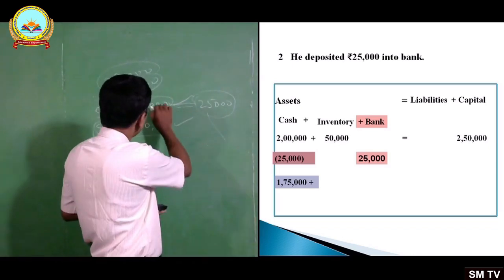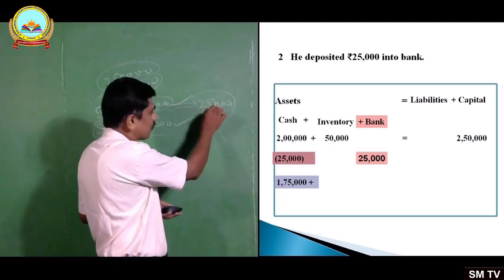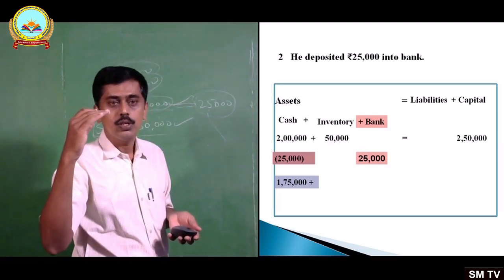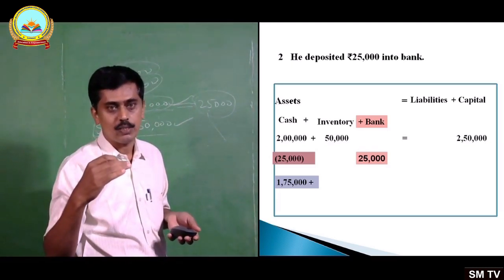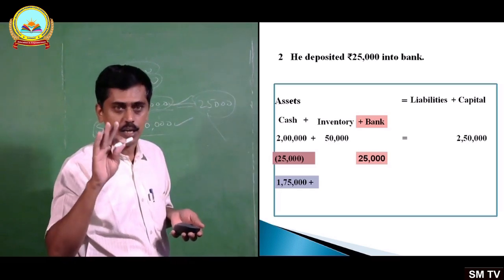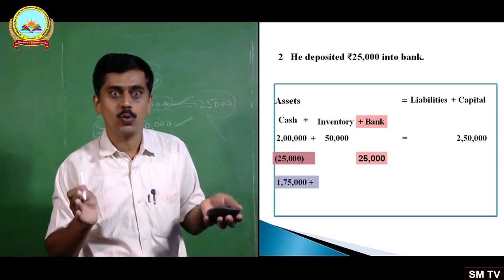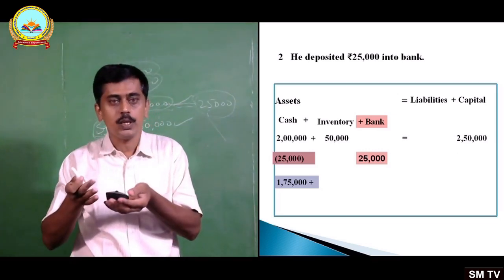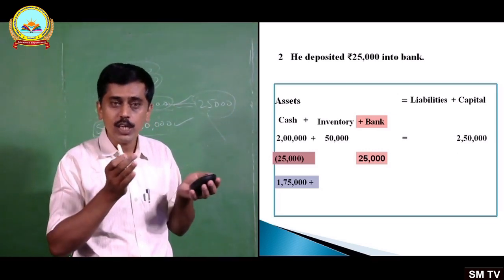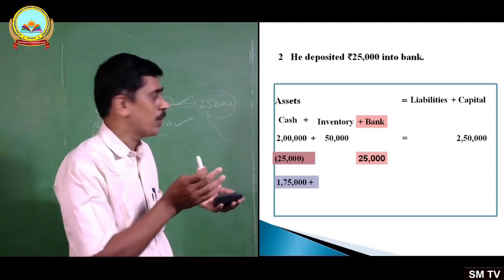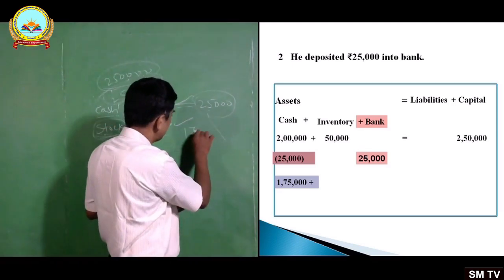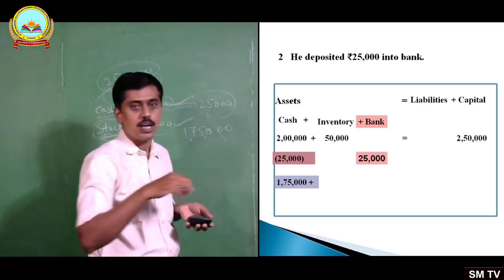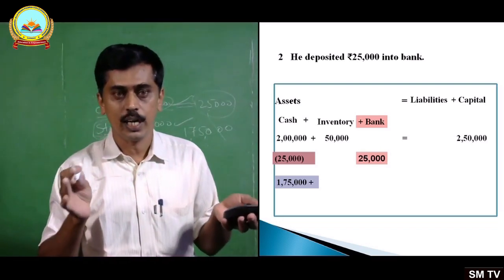So as he took 25,000 rupees, cash balance reduced to 1,75,000. See, this is not magic. Earlier he has cash of rupees 2 lakh, and now he has taken 25,000 rupees from cash box. So how much cash remains in the cash box? 1,75,000 remains, isn't it? That's what I have written there.